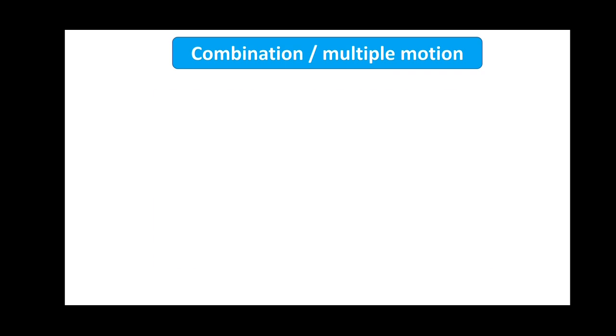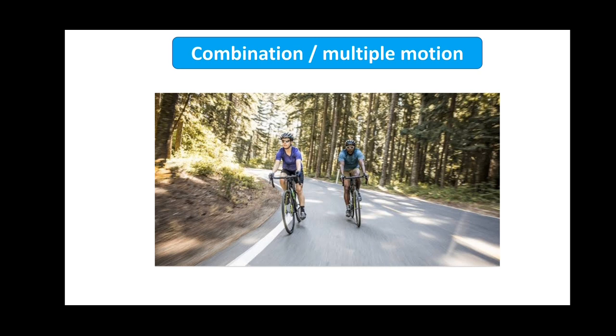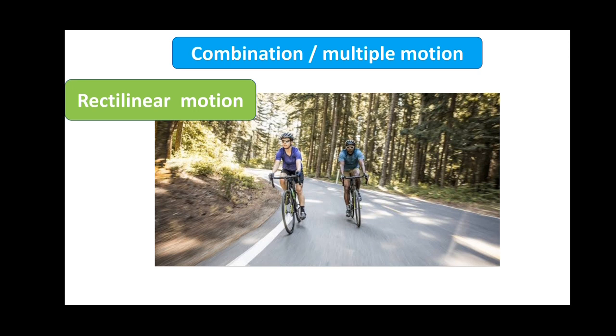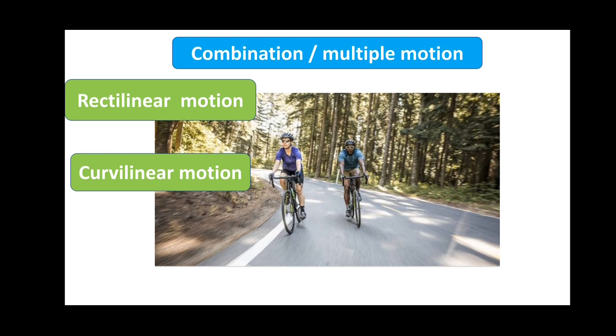For example, when we are cycling, we have to move forward through a straight road and sometimes we have to take turnings. That means there occurs rectilinear motion when we move in a straight line or straight path. And when we are moving through turnings, the cycle, everything will be having curvilinear motion. Then, when the bicycle is moving, we know that the wheel is rotating around its own axis. So we will say that it also has rotatory motion.